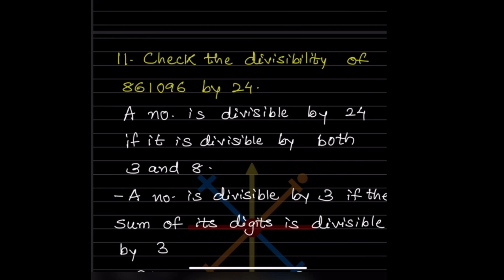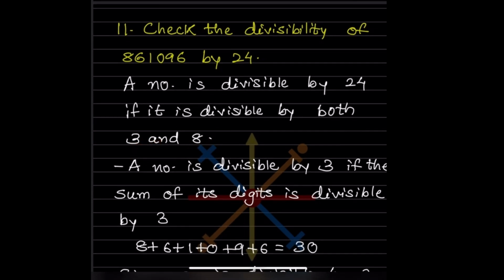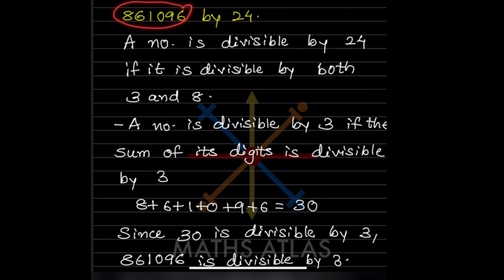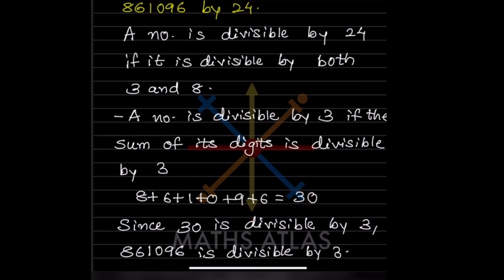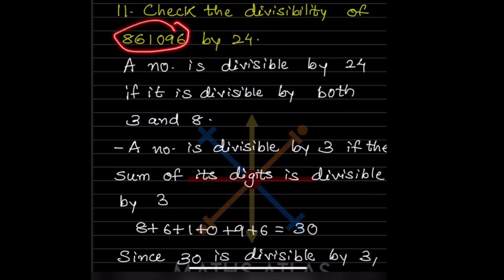Now check the divisibility of this number by 24. A number is divisible by 24 if it is divisible by both 3 and 8. Let us see first with 3. A number is divisible by 3 if the sum of the digits is divisible by 3. When you add all the digits, you get 30. Since 30 is divisible by 3, this number is divisible by 3.